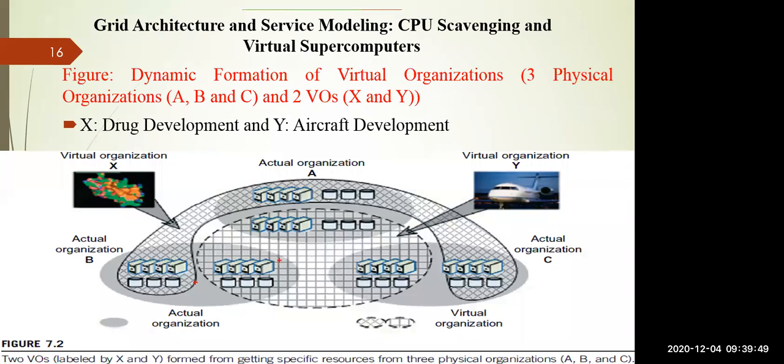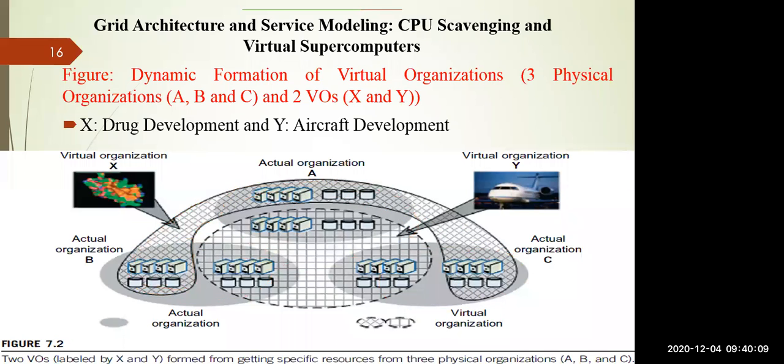So you can see there is an actual organization. This is one actual organization. This is another actual organization. This is another actual organization. So there are 3 physical organizations. They are collaborating with each other to create 2 virtual organizations. So you can see this border is called your virtual organization. This part is your virtual organization, right?